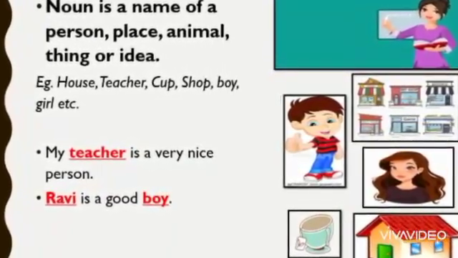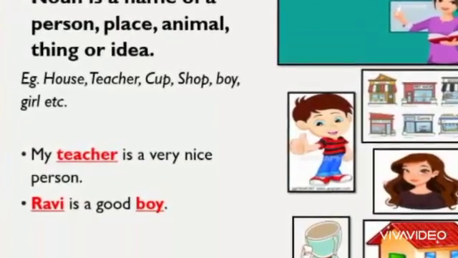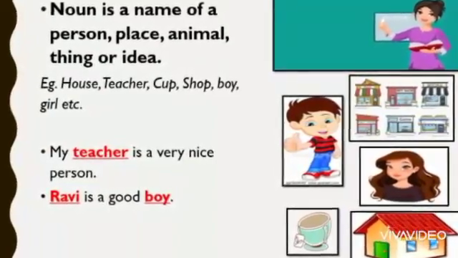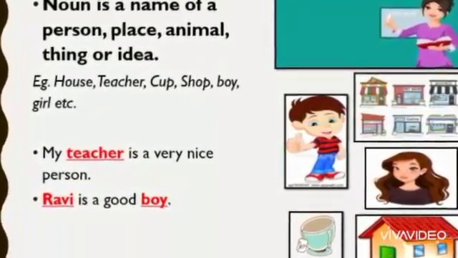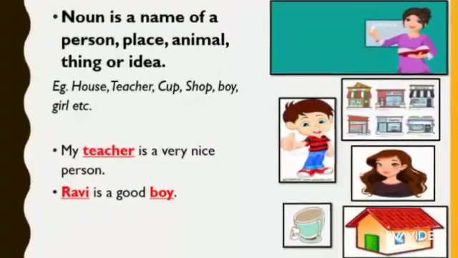Second one, Ravi. Then boy. Second sentence, 2 nouns are there. Ravi is a proper noun. Boy is a common noun. Boy is representing a person. Ravi is a name of a person.